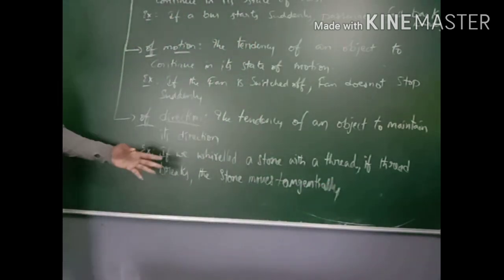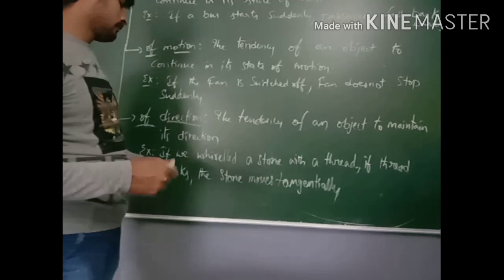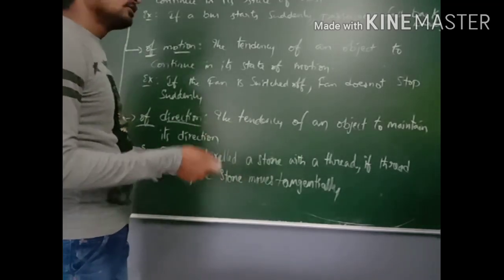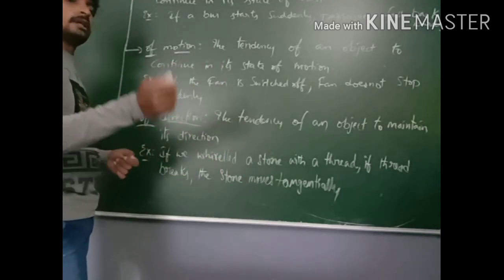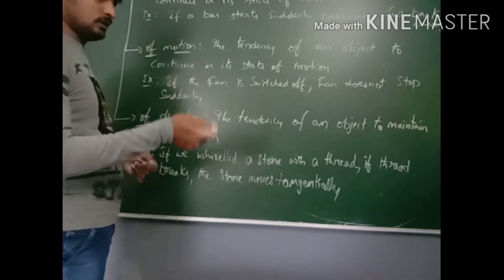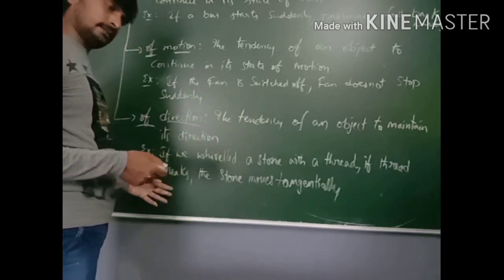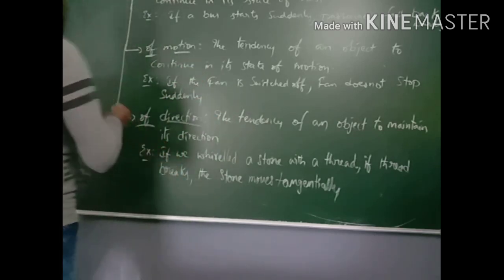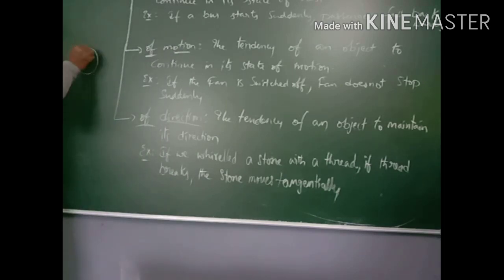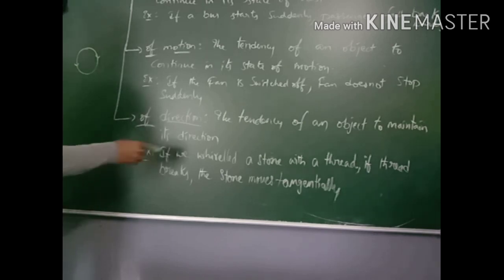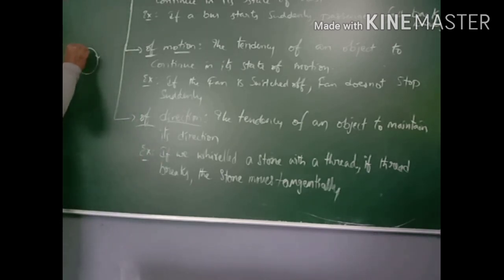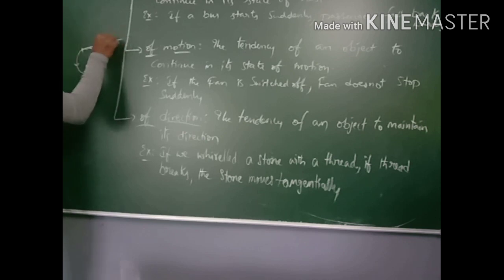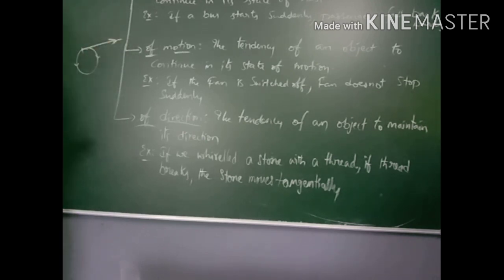If we tie a stone with a thread, the motion of the stone is rotatory motion. Suddenly, if the thread breaks, for suppose if the thread breaks here, then the stone moves tangentially from that point.